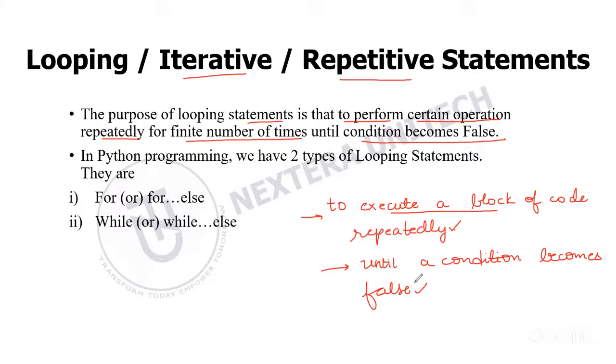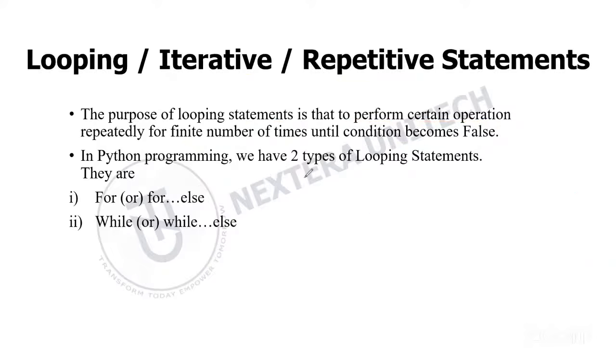In a real life example, imagine your teacher asking students to write some formula 50 times to remember. What you'll probably do is write the sentence again and again manually, right? Instead of writing it manually, a computer program can use a loop to repeat the instruction automatically. So this is exactly what looping statements do.